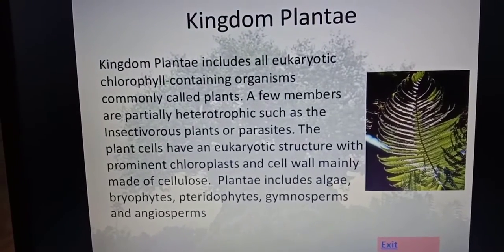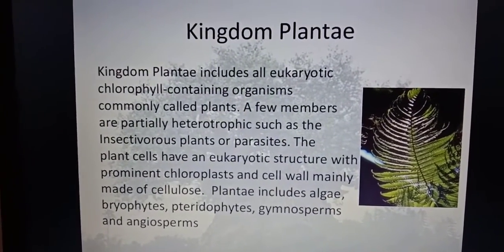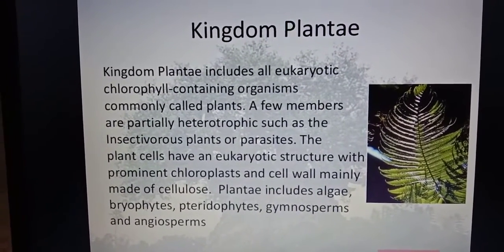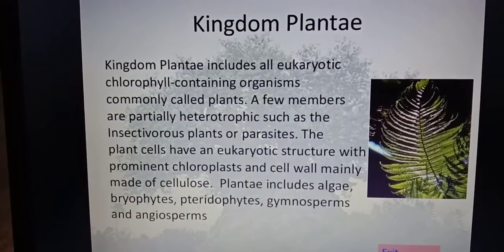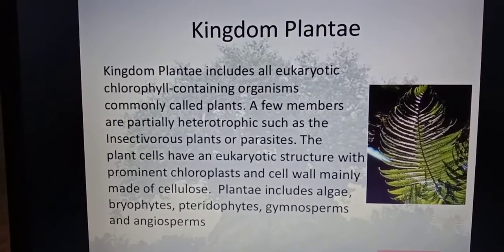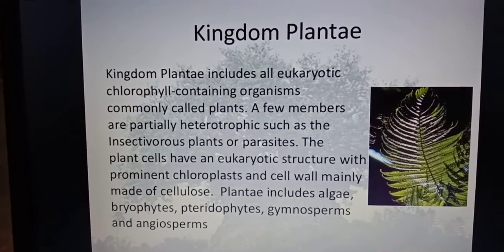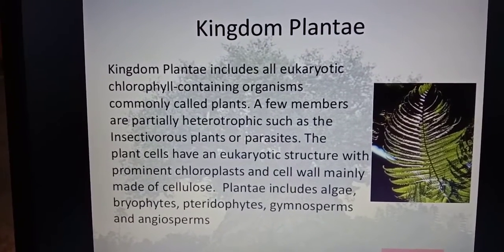Now, Plantae is further divided into five classes, that is algae, bryophytes, pteridophytes, gymnosperms and angiosperms, depending upon their complexity and the presence of vascular tissues. About all these we are going to study in the upcoming chapters.